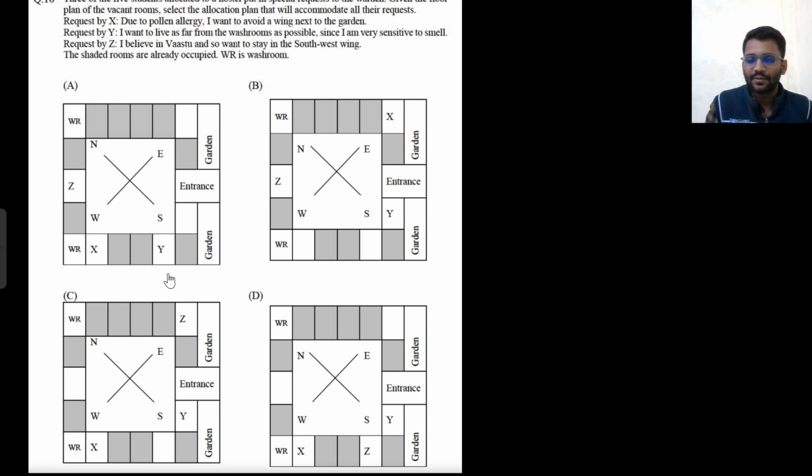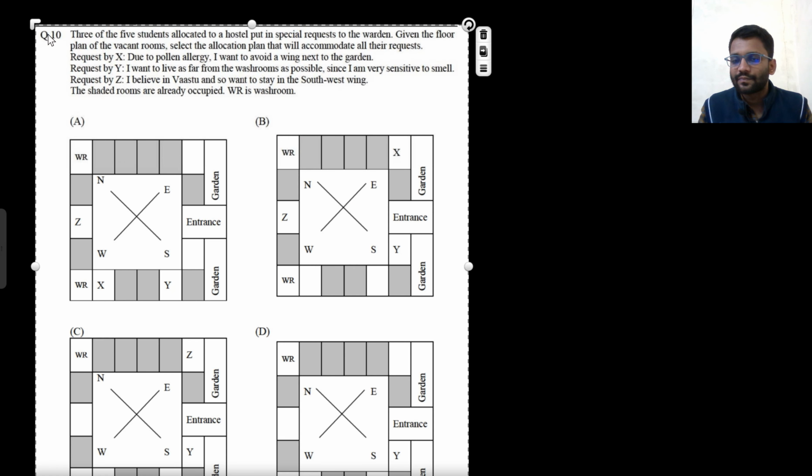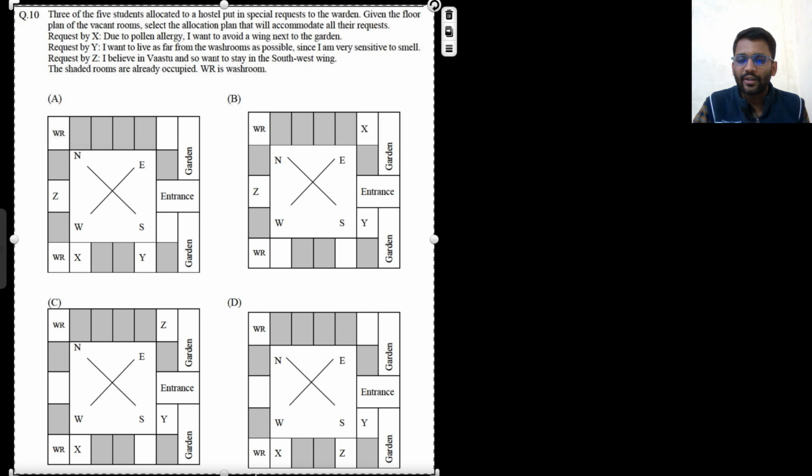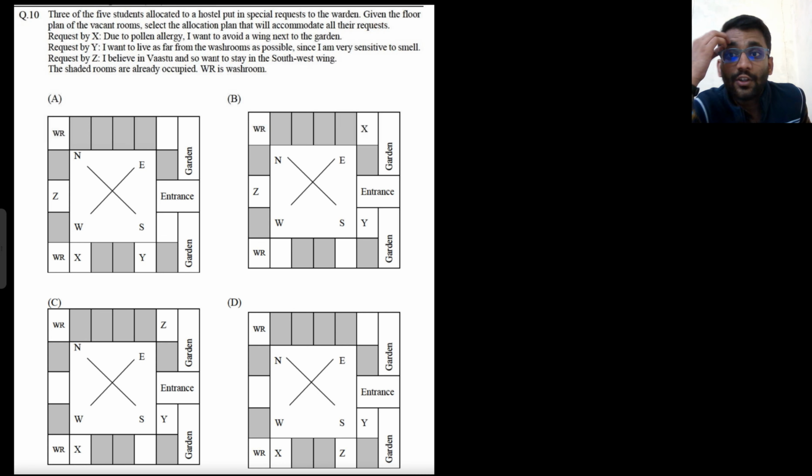Let's see this question. There are 5 students allocated to a hostel who put in special requests to the warden. So X, Y and Z are giving some special requests to the warden on what kind of room they want, and you have to fulfill the request of everyone. So how will you arrange them? That is the question. Okay.